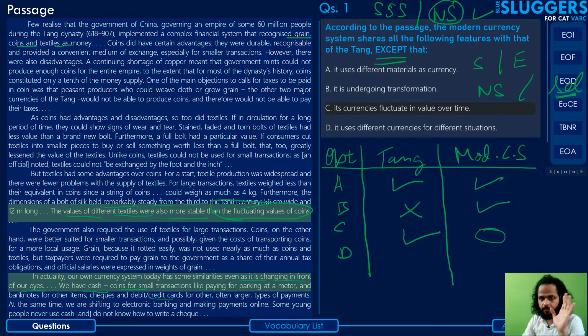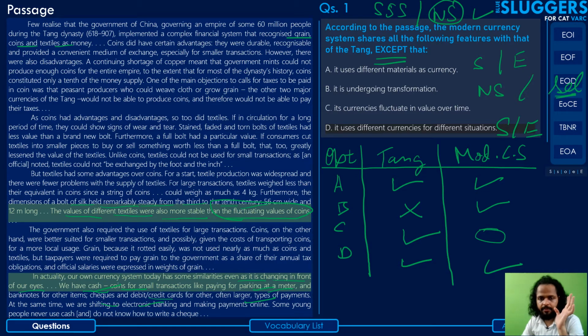Okay, so B and C are not going to be easy to select between. But let's check the last option before we decide between B and C. The last option says it uses different currencies for different situations. That's true. The modern currency system does use checks and debit cards for larger transactions and coins and cash for paying for parking at a meter, etc. So that's true in both cases. So it's a shared condition and hence can be eliminated.